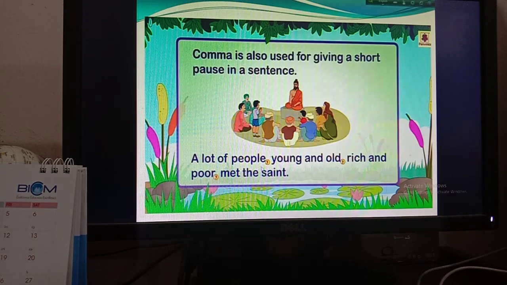If you want to give a short pause in this sentence you have to use comma. A lot of people, then a pause, then there will be a comma, then young and old, so there will be a pause, then there will be a comma, then rich and poor, comma, met the saint. So if you want to give a short pause in a sentence you can use comma.